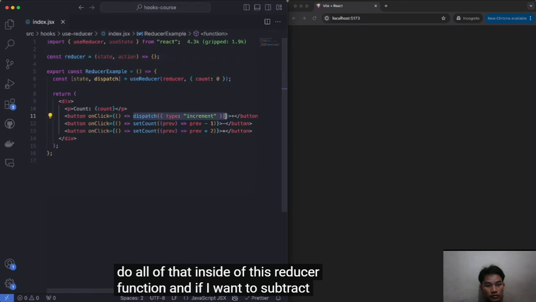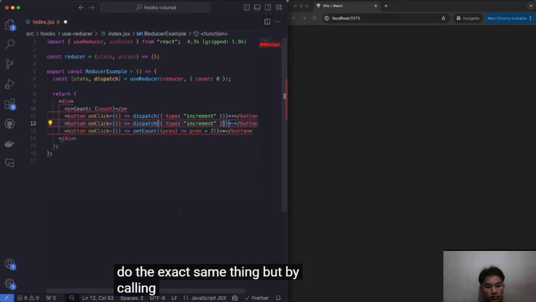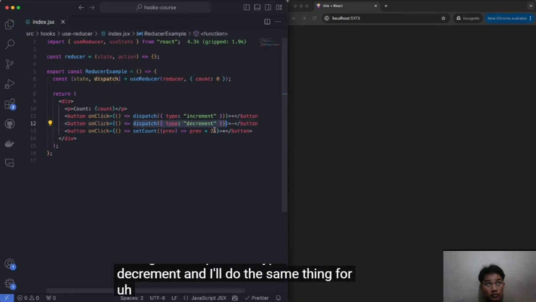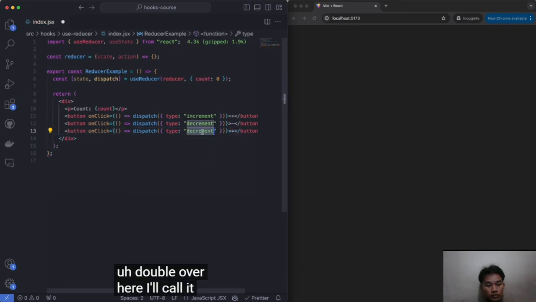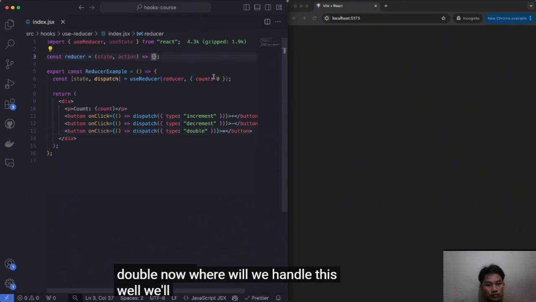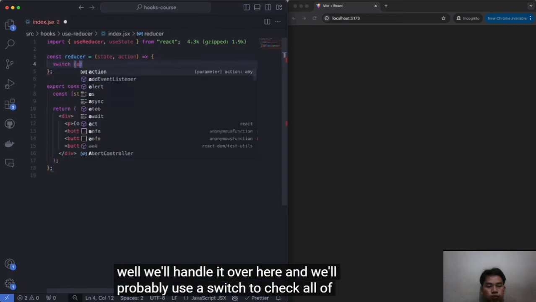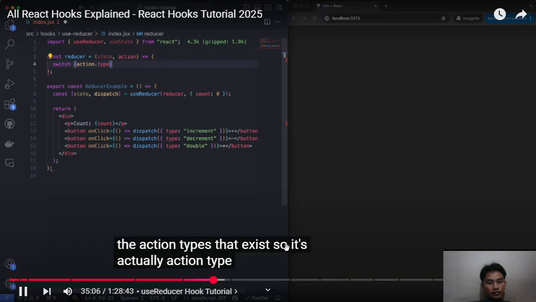And if I want to subtract, I can do the exact same thing, but by calling a dispatch of type decrement. And I'll do the same thing for double over here. We'll call it double. Now, where will we handle this? Well, we'll handle it over here, and we'll probably use a switch to check all of the action types that exist. So it's actually action type. So we'll come over here.